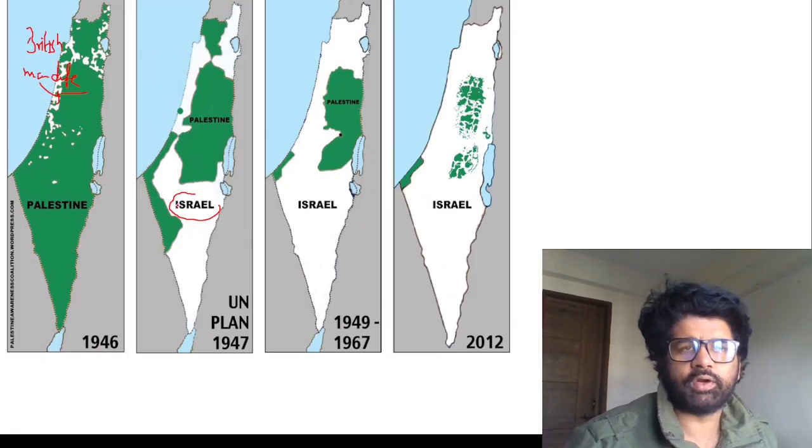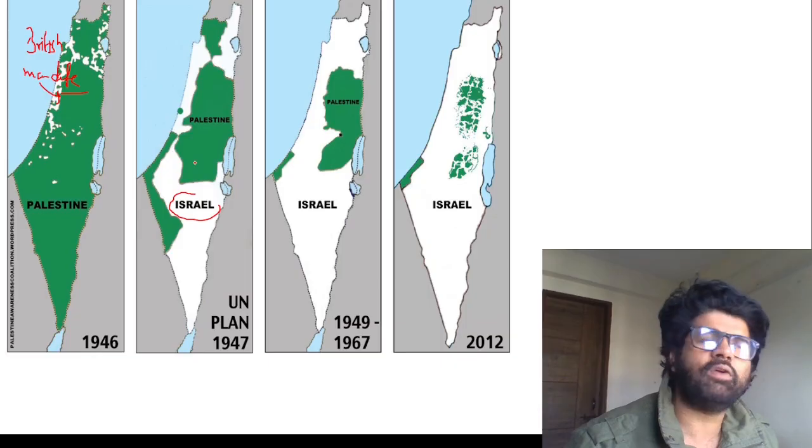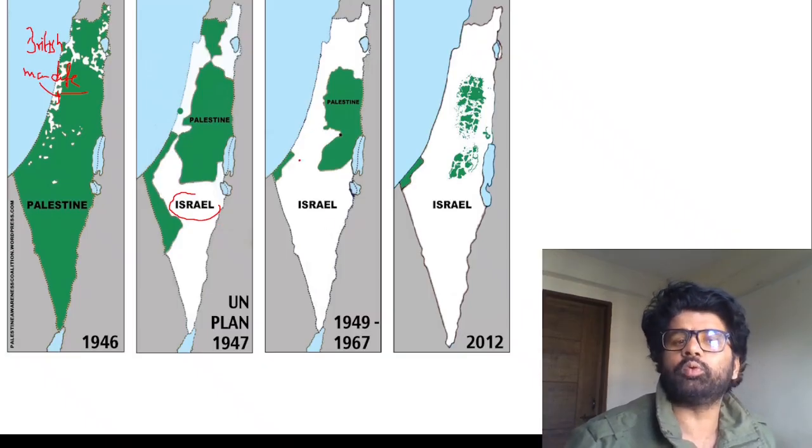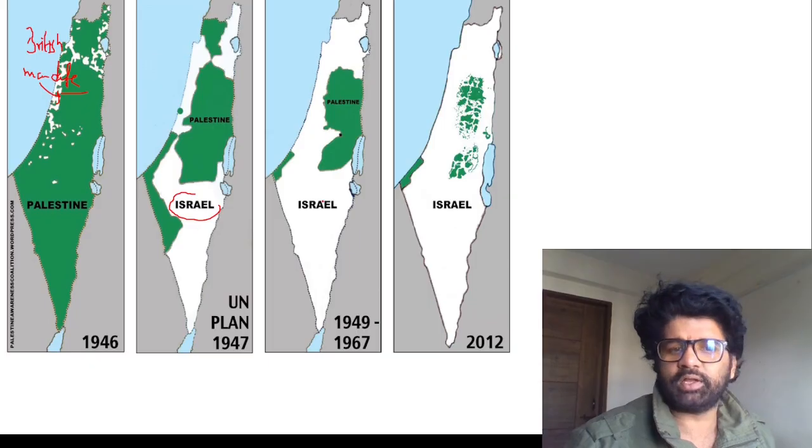Then the Arab-Israel war happened. During this war, around 1949, many of these Palestinians fled from this region. They went to different places, UAE, Saudi Arabia, other states. Slowly and gradually, Israel started capturing more and more Palestinian territories. So you see how things are changing. And currently, what is the status?